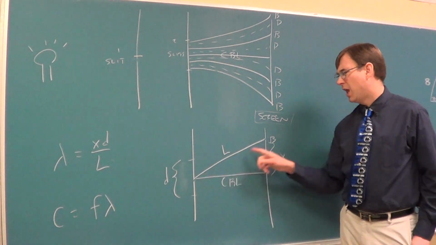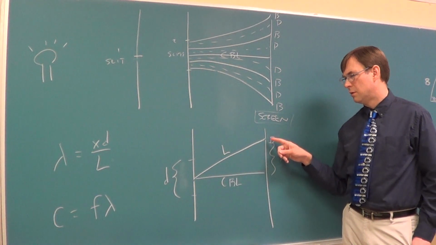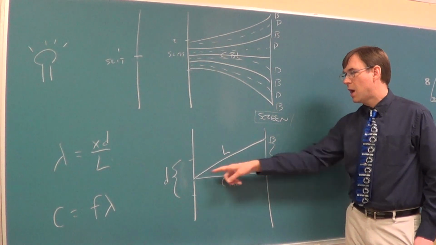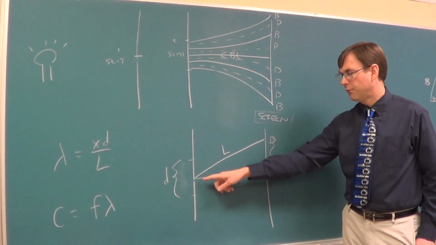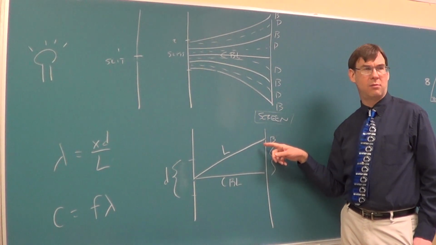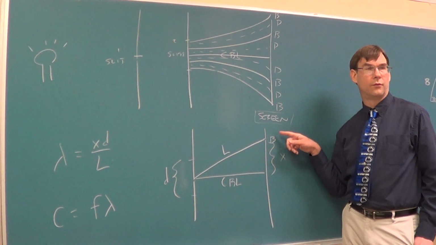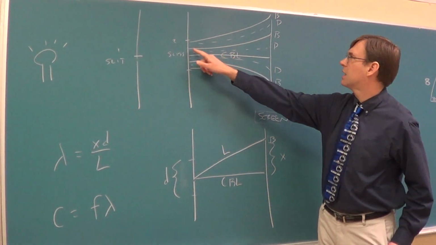How about the L? How could you explain the L? What could we call this line? What kind of a line? Length of the blah blah line. Yeah, hypotenuse. Now let's think about this drawing.